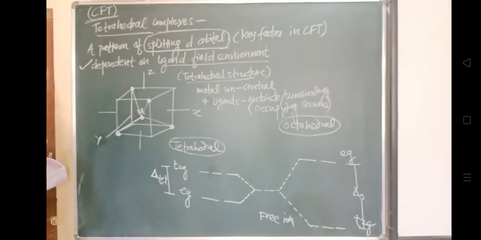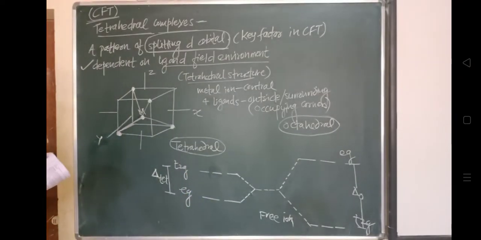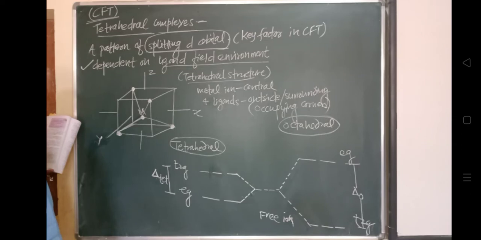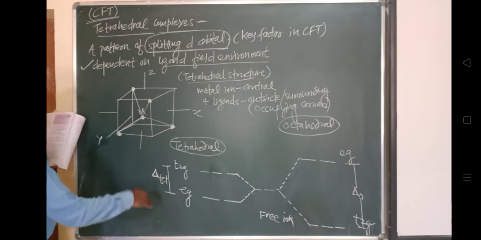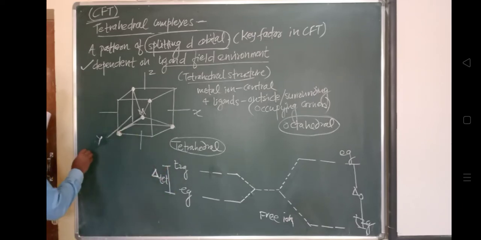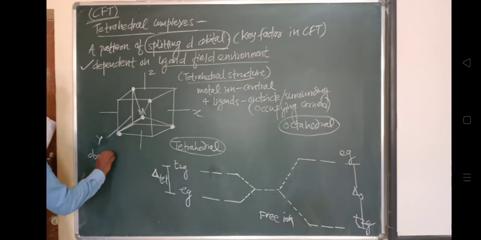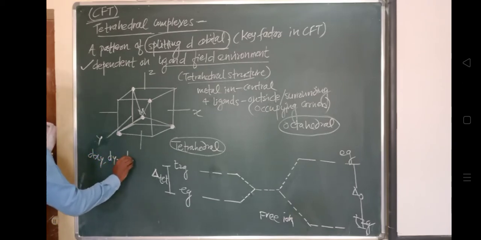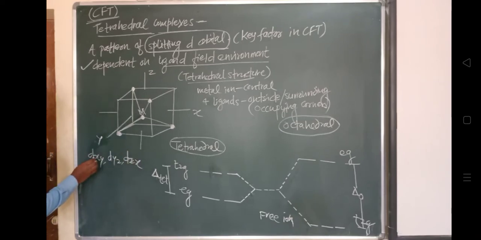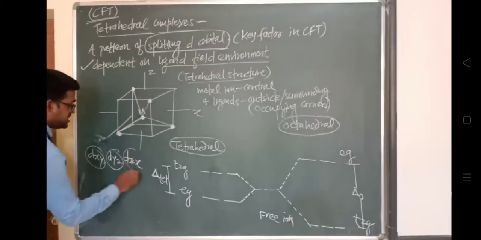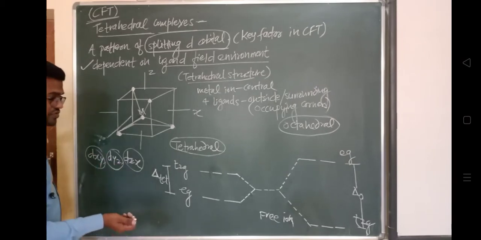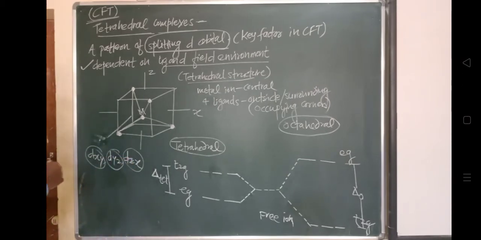This is the difference for tetrahedral. The dxy, dyz and dzx orbitals have their lobes lying in between the axes, pointing towards the ligand. Look at these orbitals: dxy lies in between the x and y axes, dyz between the y and z axes, and dzx has its lobes lying in between the z and x axes.